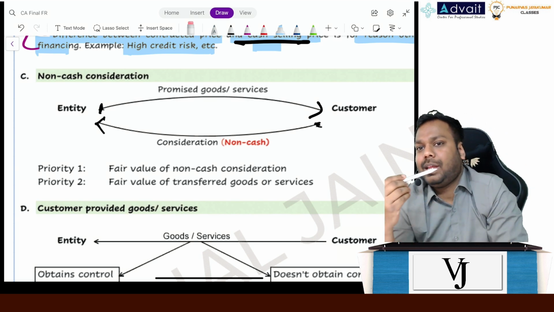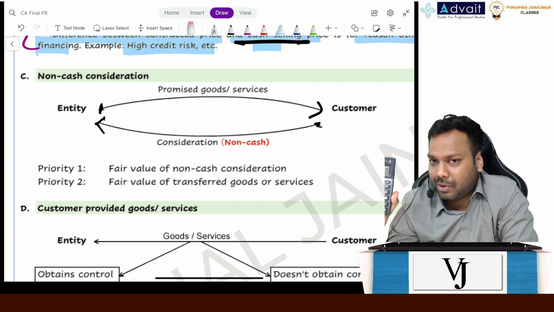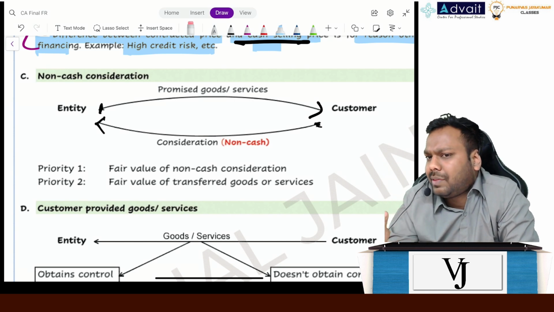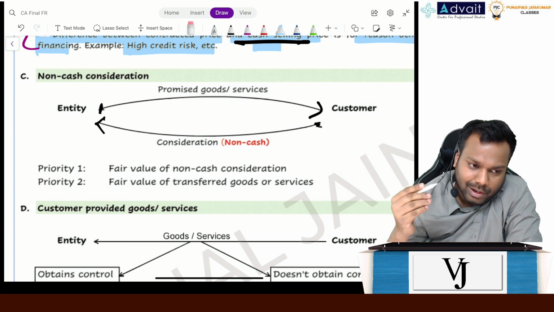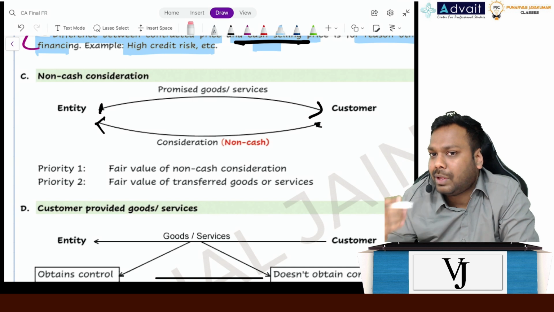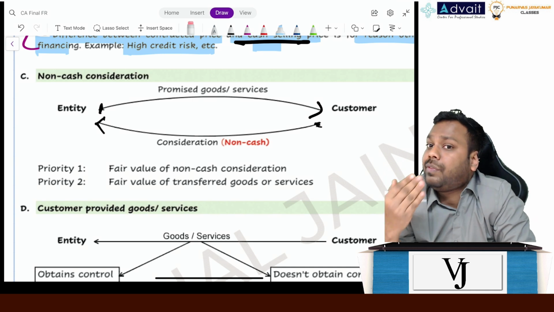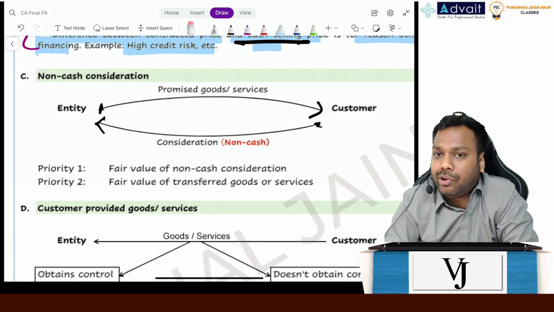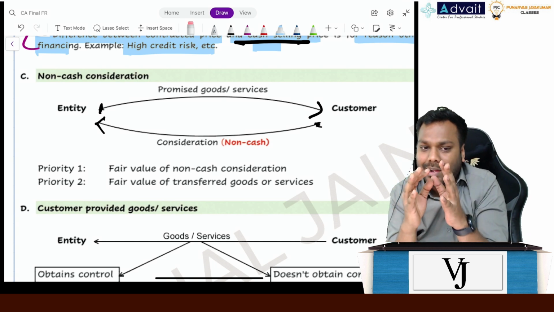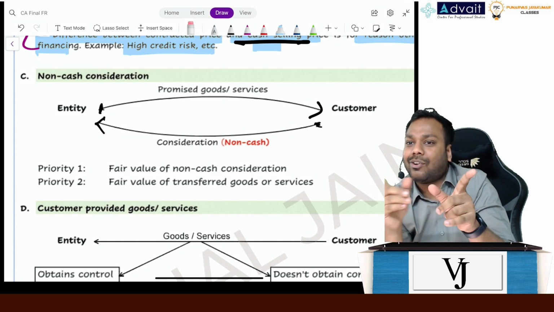Now, another thing, I am telling you, I am giving you this calculator, okay? But for that, you are giving me some other thing, might be another asset that you are having. Now tell me, the price of this calculator is 400, price of the goods that you are giving me is 350. What is the amount of revenue that I should record? Okay. Why are you showing partiality in the case of cash and non-cash?